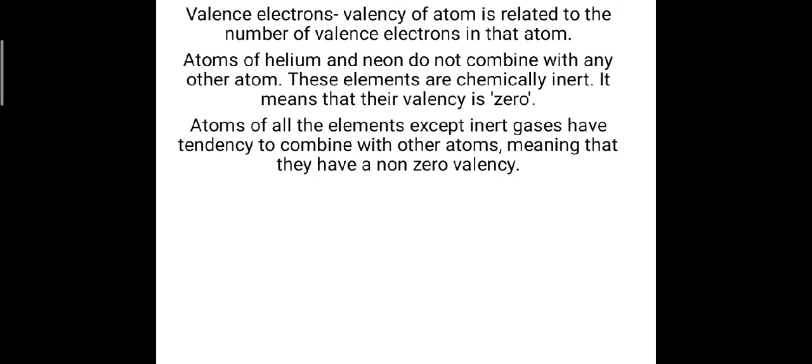Now see valence electrons. As we have studied, the valency of an atom is related to the number of electrons in that atom. Valence electrons means the number of electrons present in the valence shell, that is the outermost shell of the atom. Atoms of helium and neon do not combine with any other atom. These elements are chemically inert, which means they have a complete octet in the outermost shell. So their valency is 0.